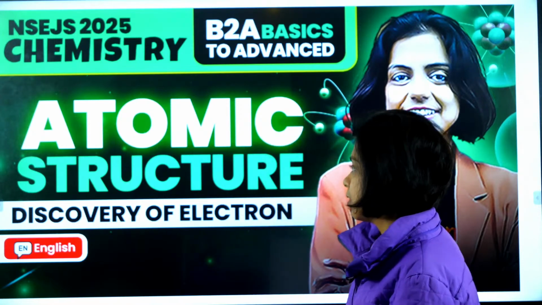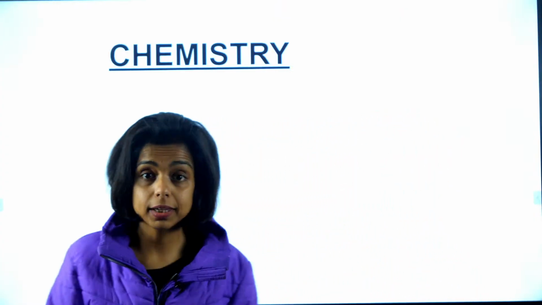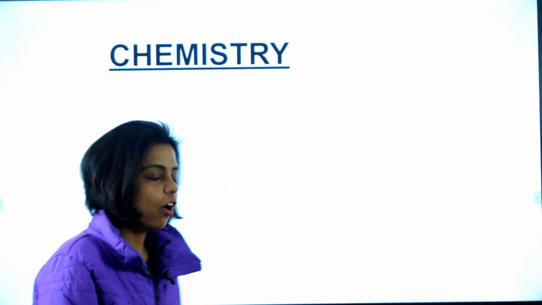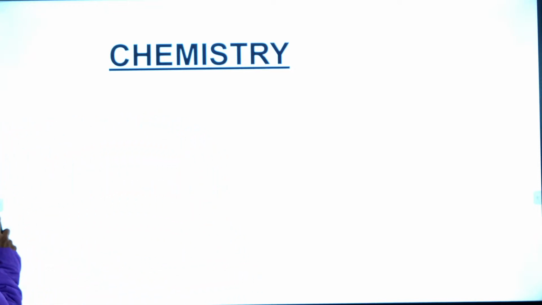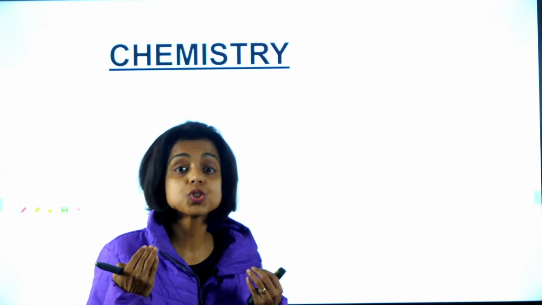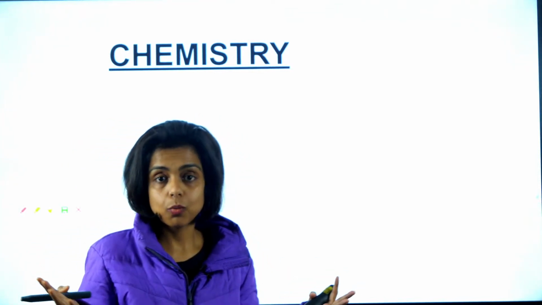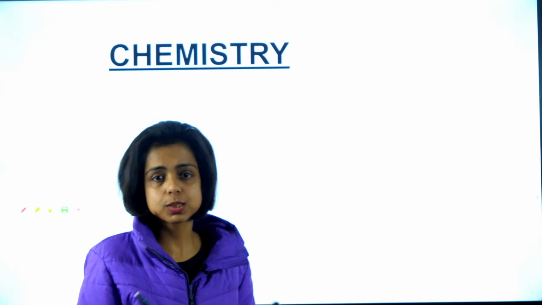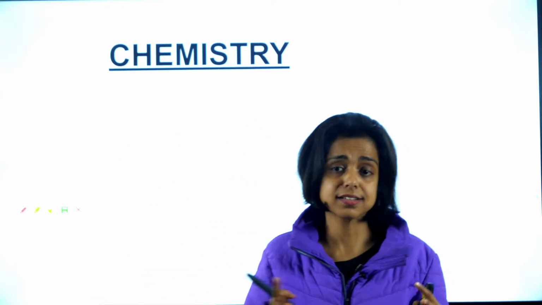Okay, guys, so let me know, what is chemistry? I'm sure you all know chemistry is the study of matter. Chemistry is that branch of science which studies matter. What is matter? Anything which has mass, occupies space, has certain volume, that is matter, right?